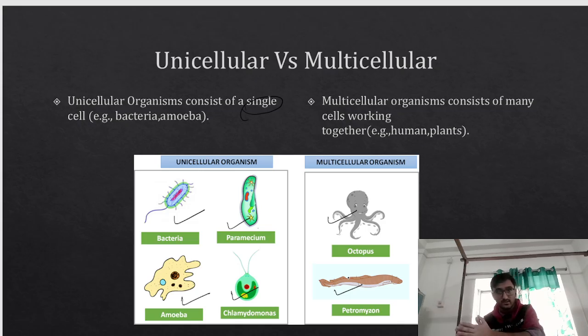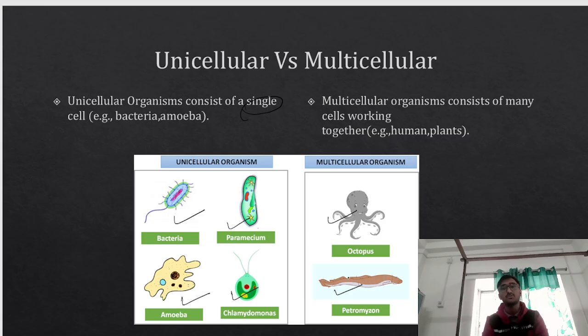So they will be grouped together to form a tissue. This tissue will further develop into an organ. These organs will come together and form a system, which is called an organ system. And different organ systems, when they work together in unison, make up an organism. These are the different levels of classification that you must know.